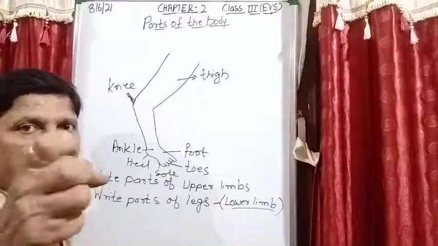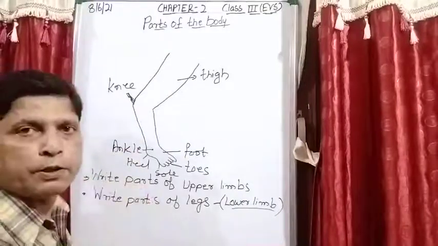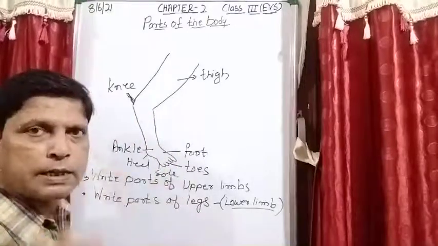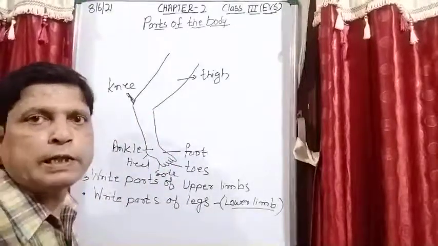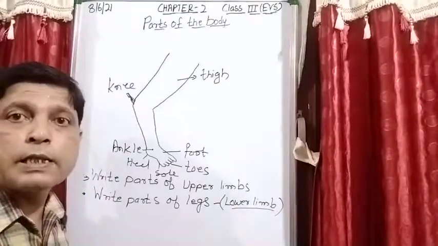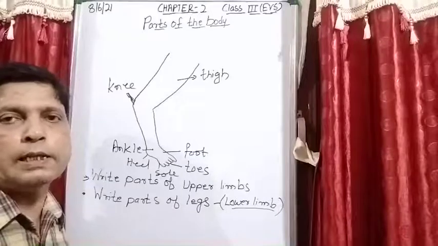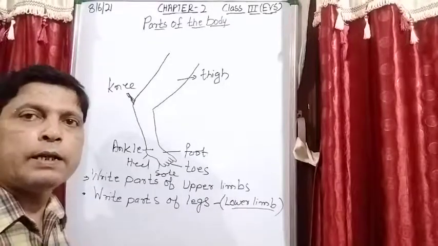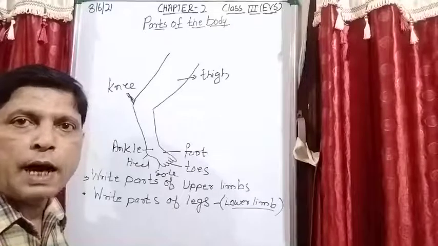They work together to perform some function. That is the reason there are different systems in our body which you will study in higher classes, like digestive system, respiratory system, circulatory system, nervous system, excretory system, that in detail you will study in higher classes.